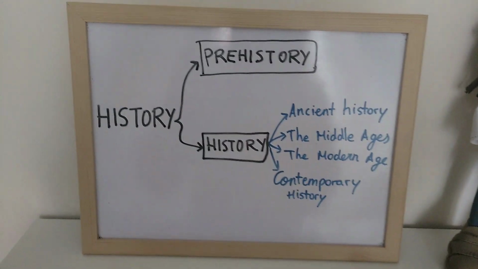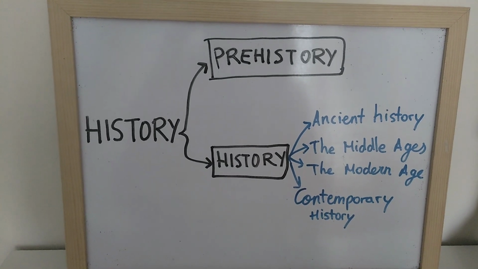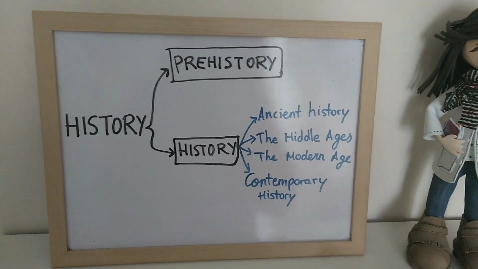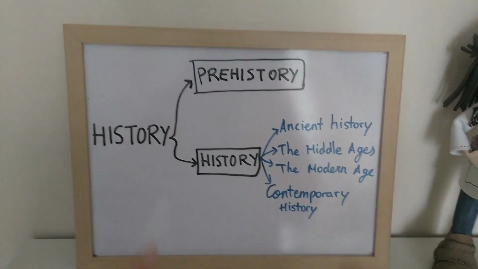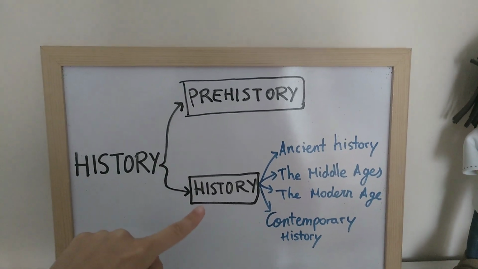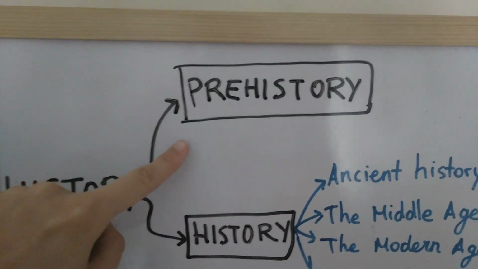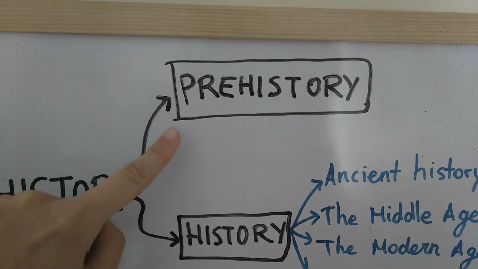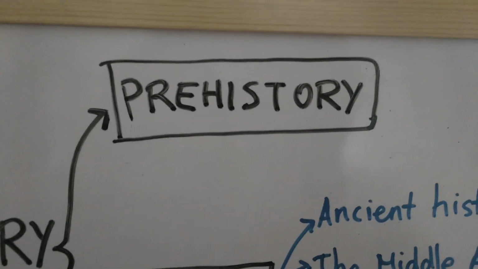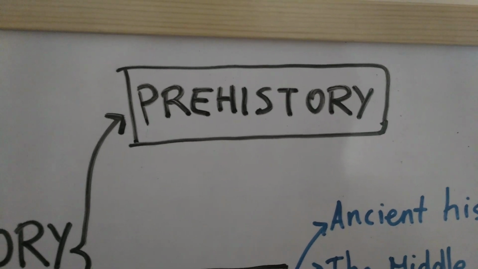Today we are going to see how historians divide history into two main periods. Los historiadores dividen la historia en dos grandes periodos, prehistory and history, la prehistoria y la historia. Prehistory is the oldest and longest period in the past. It started with the first human beings, and there are no written sources from this period.